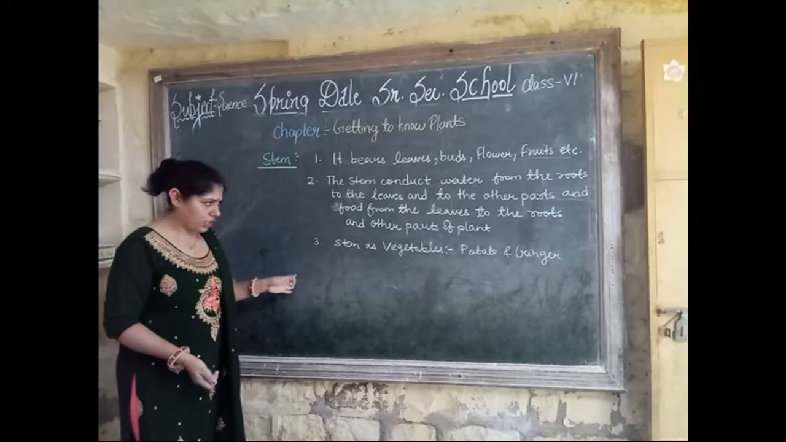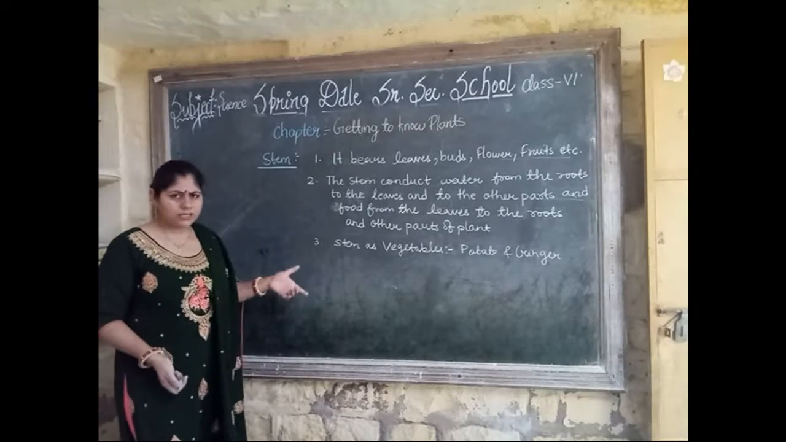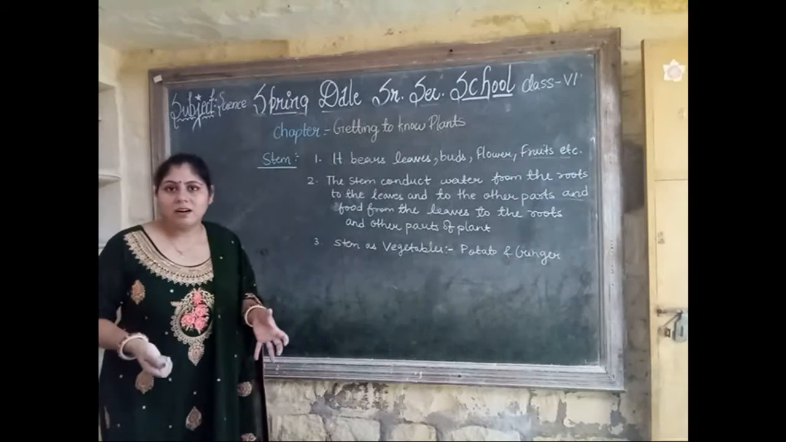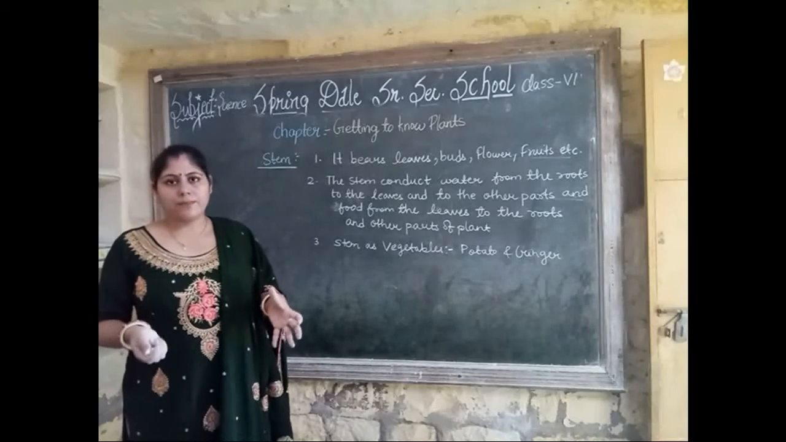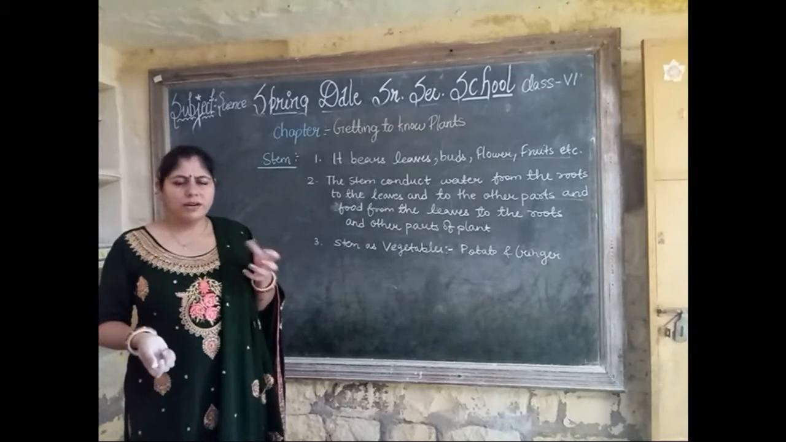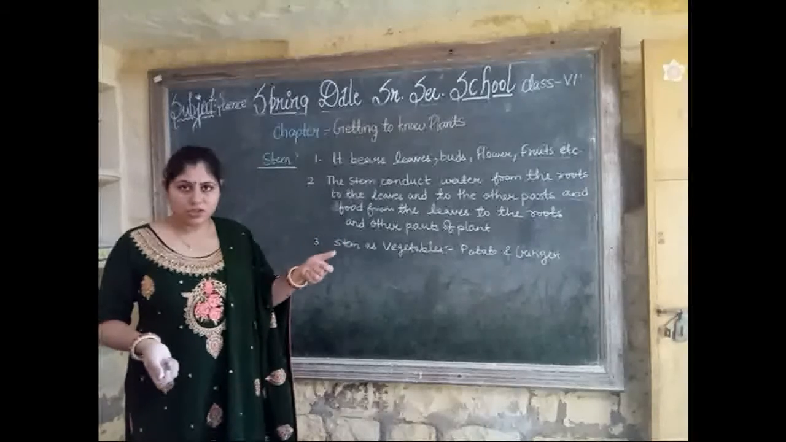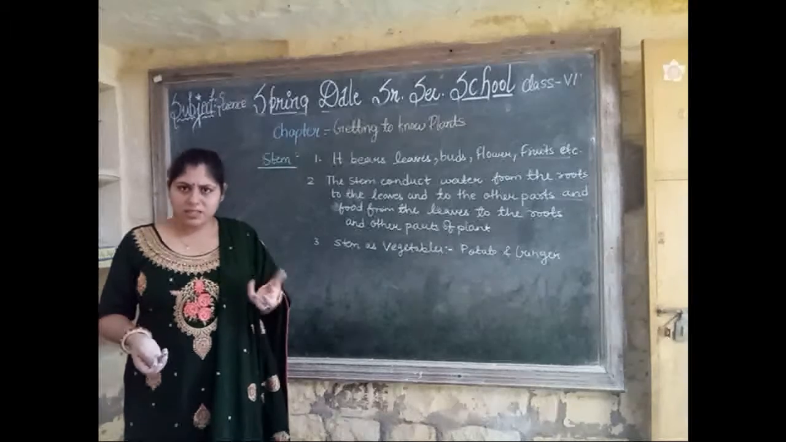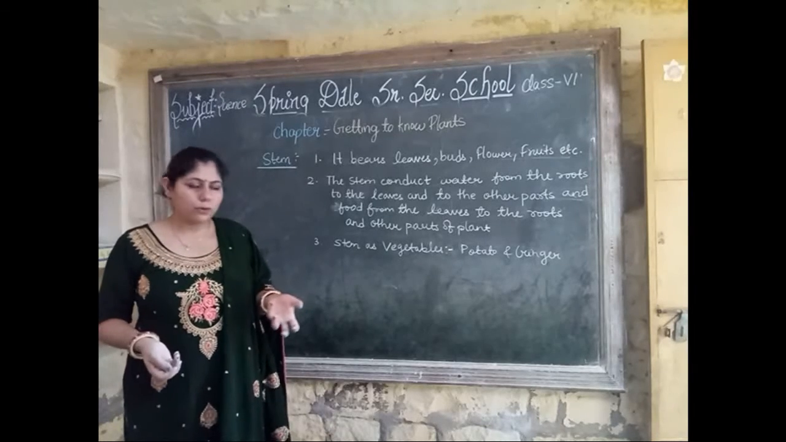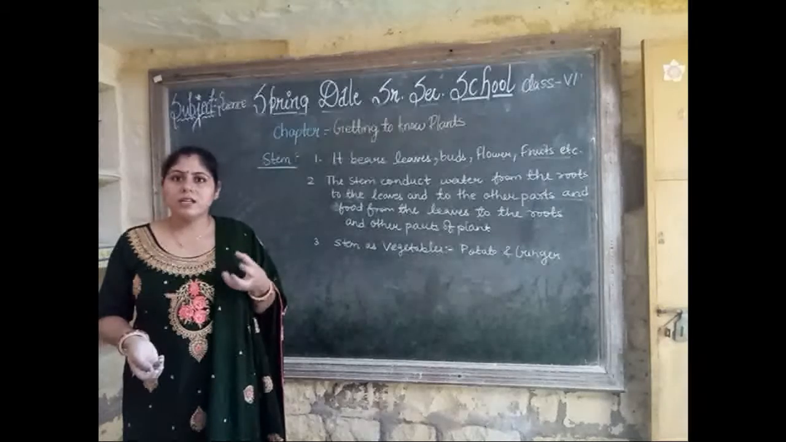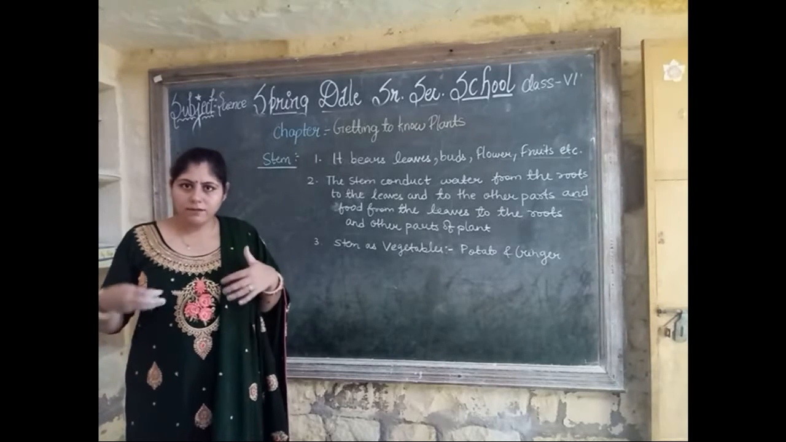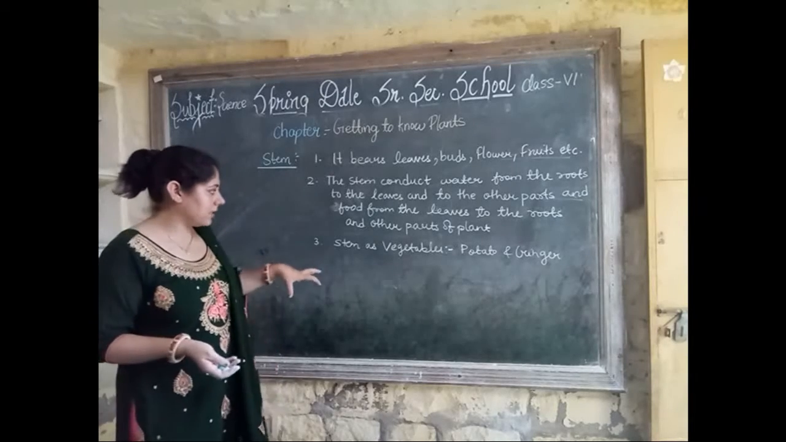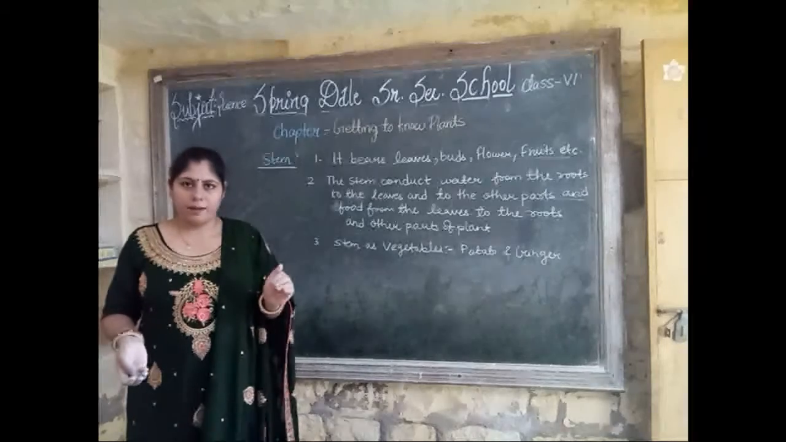Second, stem as vegetables. The important thing is that stem also sometimes acts like a food store. These are some rare examples, like potato and ginger. They do not have branches. They grow in the ground, and they are stems. They have their own stems that store food, so they are examples of stems as vegetables.